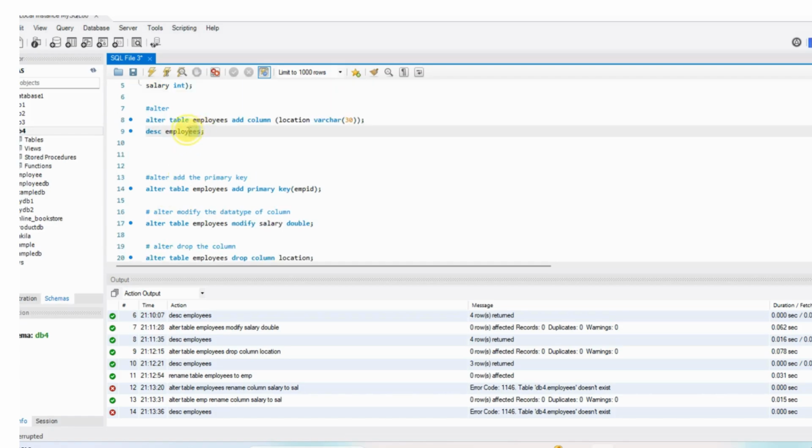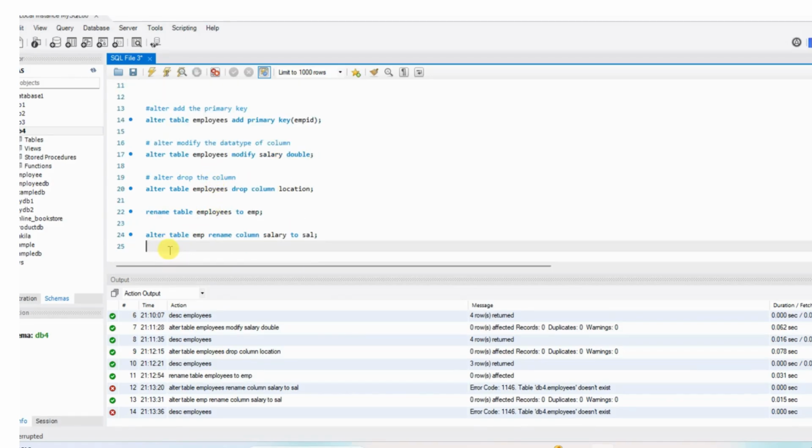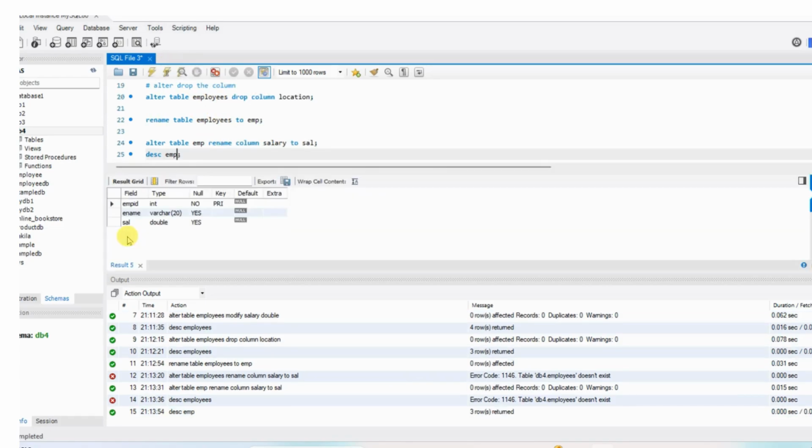Okay, it is changed, right? Let me copy this again. I will paste all these commands in the description. You can just copy and execute them in MySQL. Just check the description also for the commands. See, EMP ID salary is changed to sal.